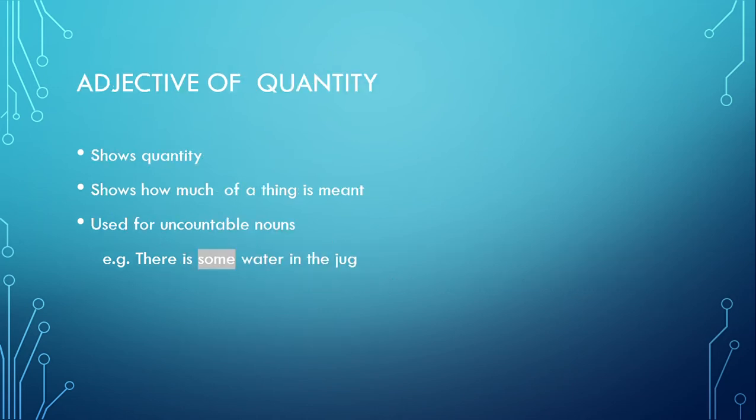Then comes adjective of quantity. Don't get confused between adjective of quantity and adjective of number because adjective of quantity is used for uncountable nouns. And this adjective shows quantity, that how much of a thing is meant. For example, if I say there is some water in the jug, now we cannot count water, that how many drops are there in it. Okay, so this water is uncountable, so now the some would be adjective of quantity.